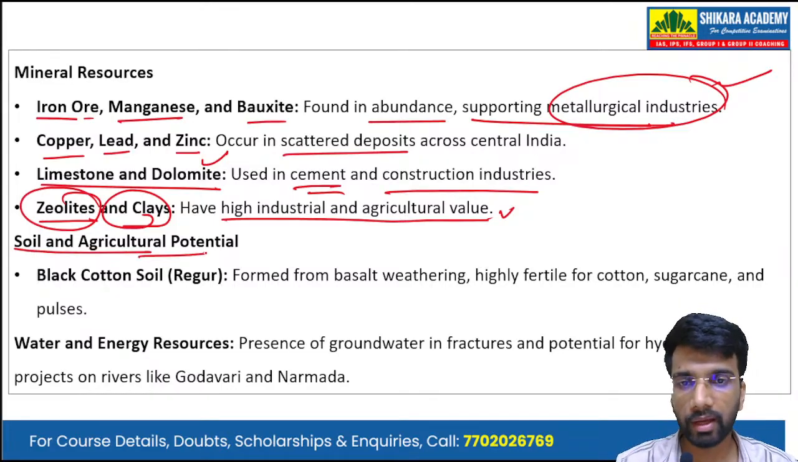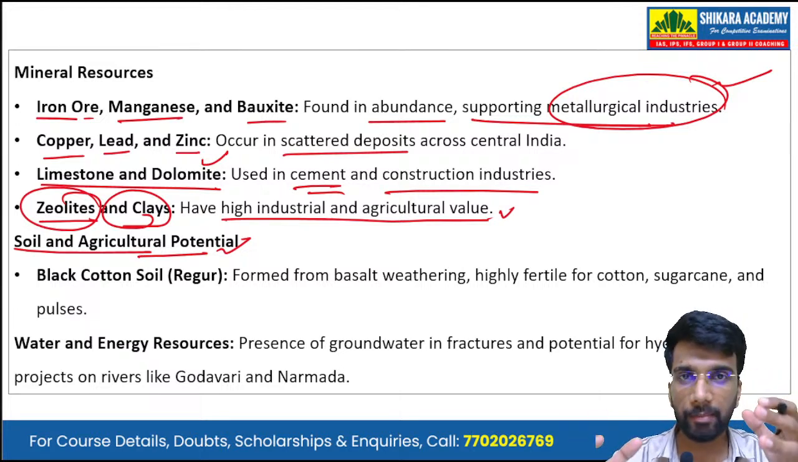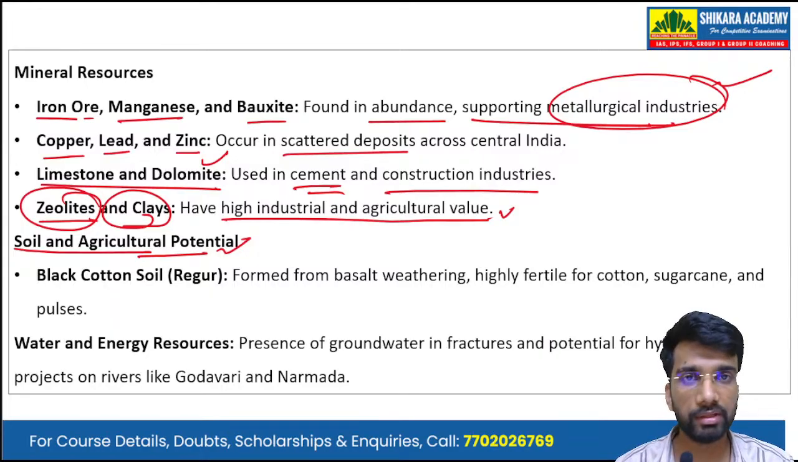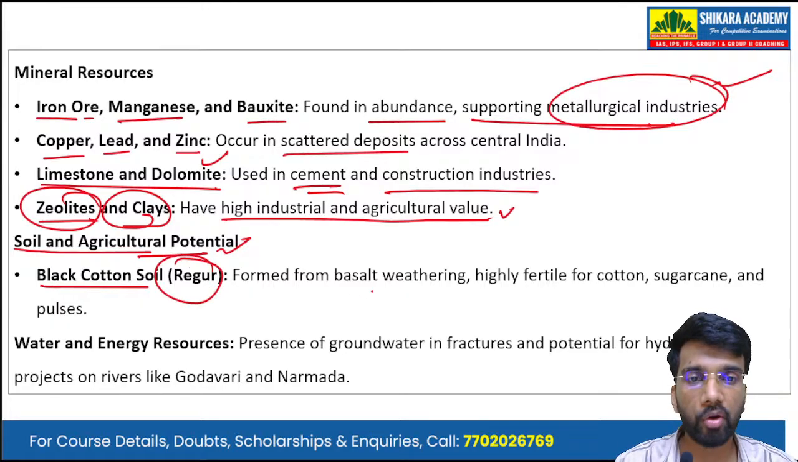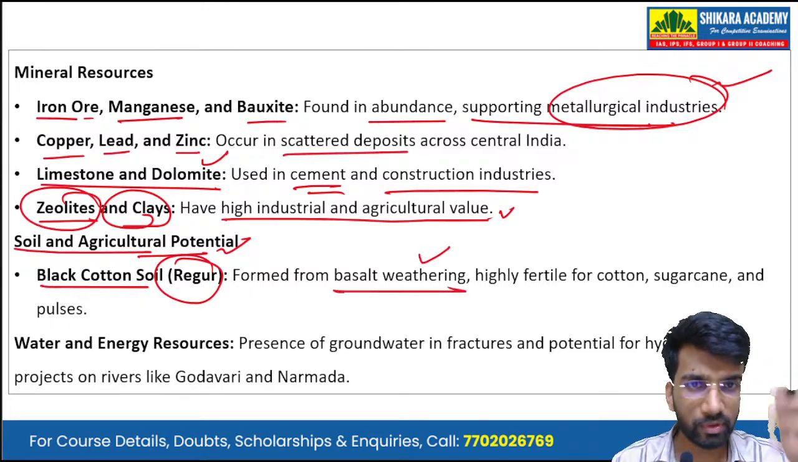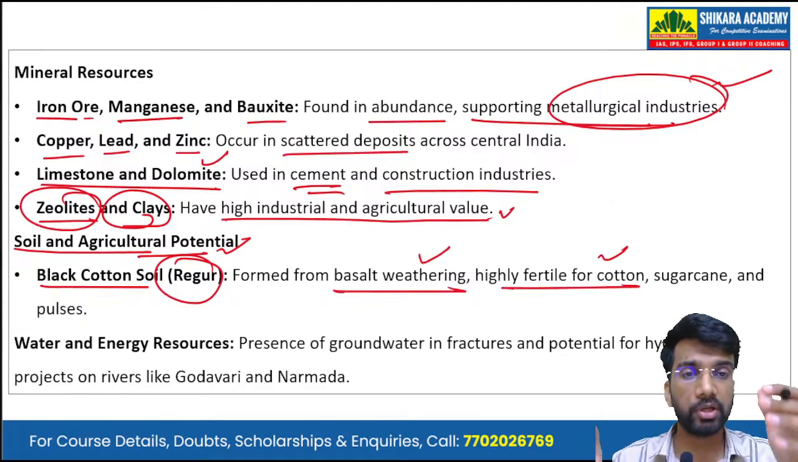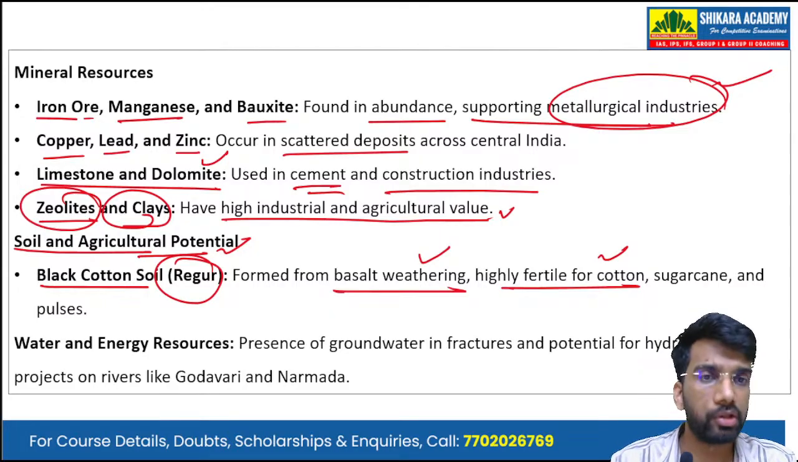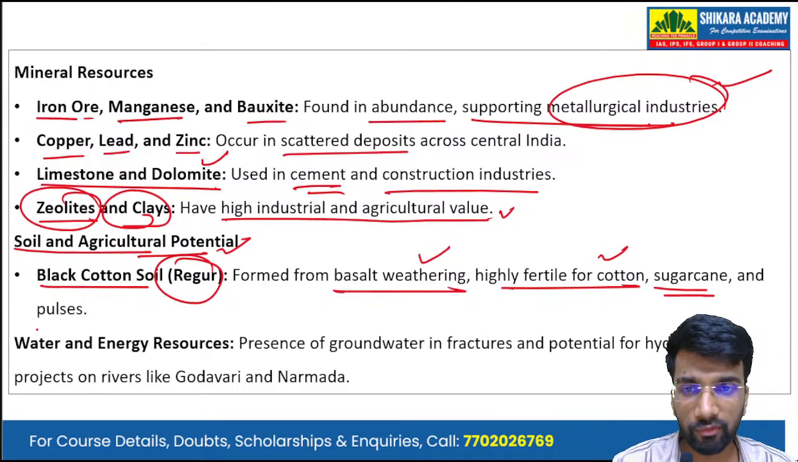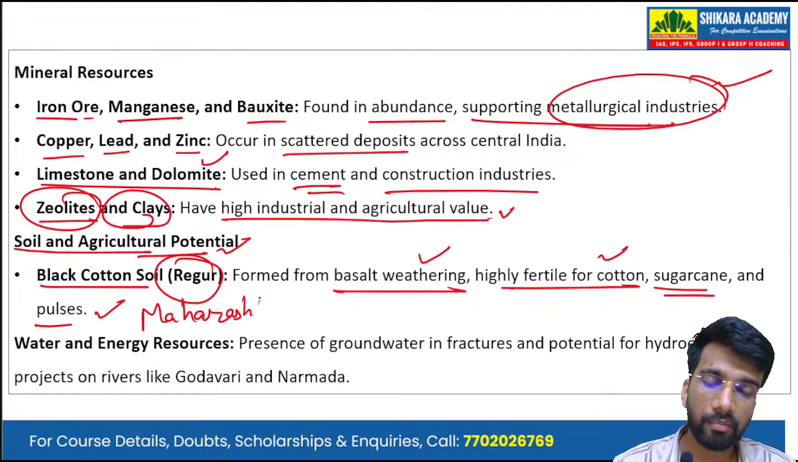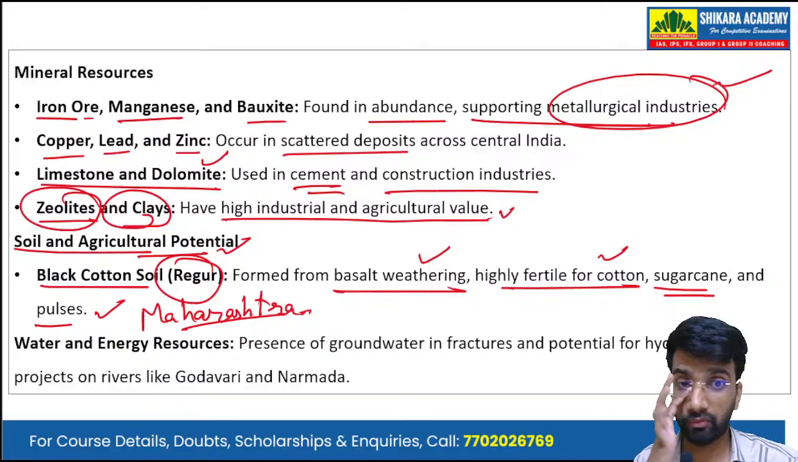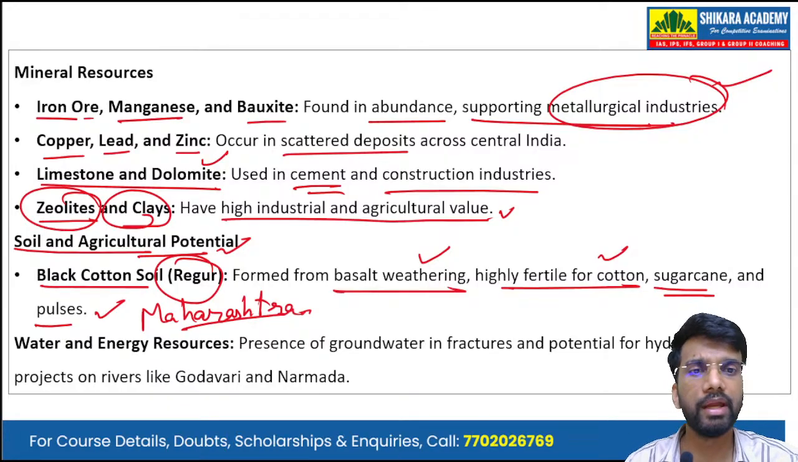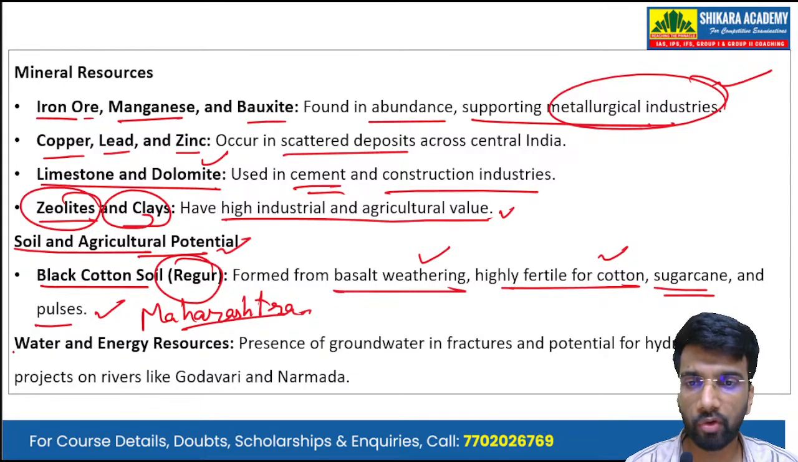Then there is soil and agriculture potential. Now the soil in the Deccan Trap is the black cotton soil, that we also call regur soil, which is formed from the weathering of the basaltic rocks. This black soil is highly fertile for cotton, therefore we call it the black cotton soil, for sugarcane cultivation and for cultivation of pulses. An example is the state of Maharashtra, which is one of the leading producers of cotton, sugarcane, and pulses in the country.